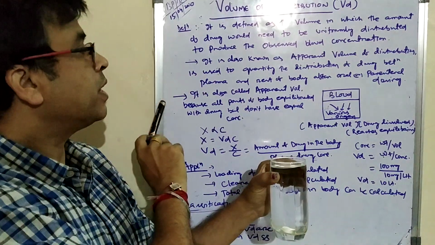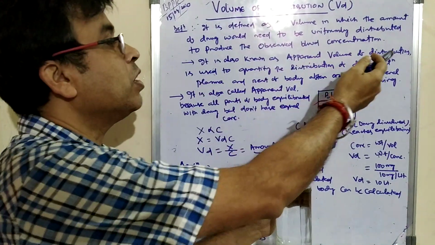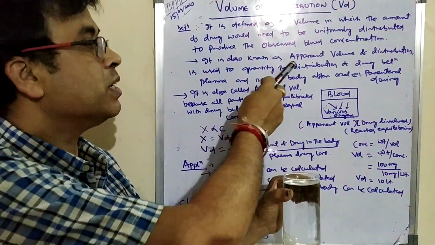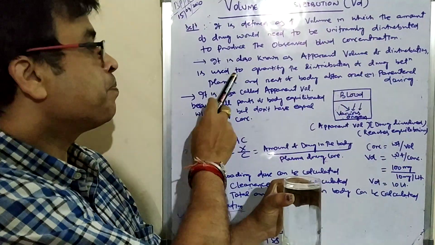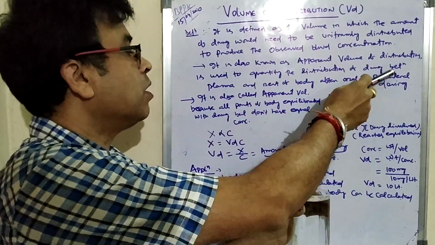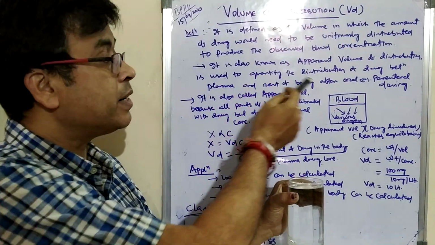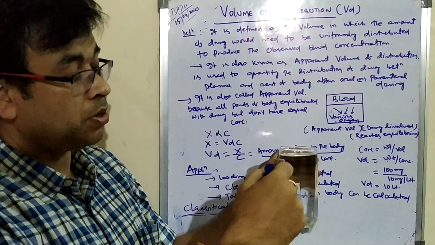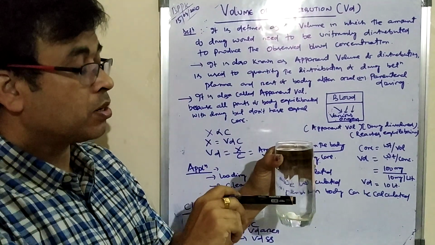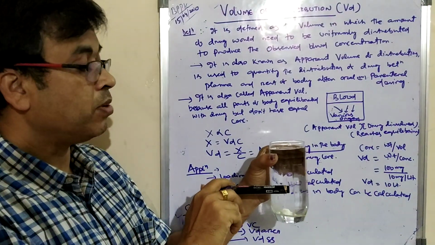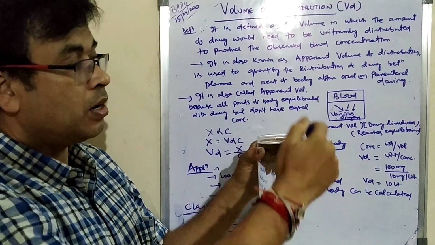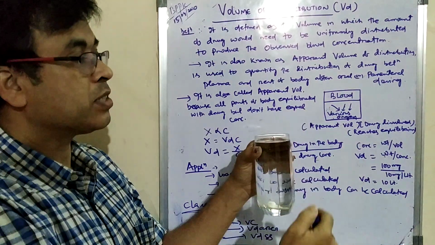Second, it is also called the apparent volume of distribution, which quantifies the distribution of the drug between the plasma and the rest of the body. After the drug is uniformly distributed in the blood compartment or plasma compartment, it goes to another compartment, called the rest of the body.